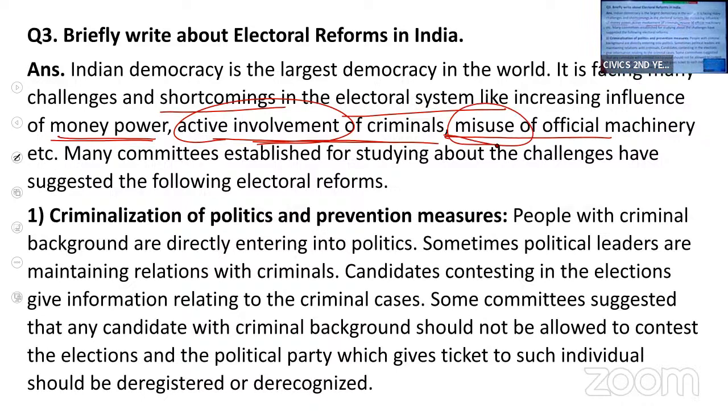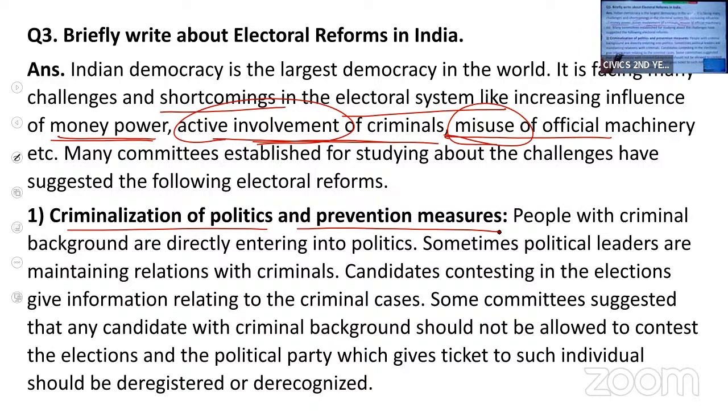So many committees were established to see how we can overcome these challenges and come out of these problems. Some committees have suggested certain reforms like criminalization of politics and preventive measures.